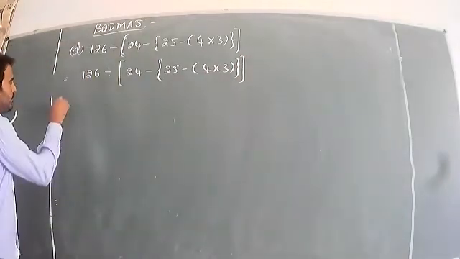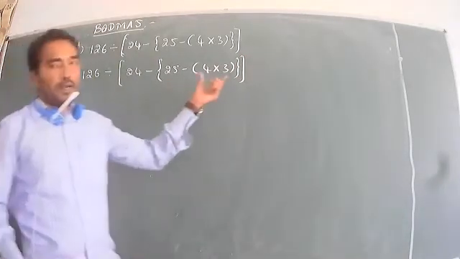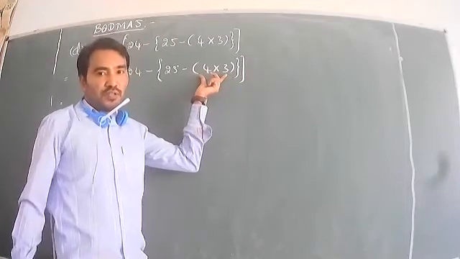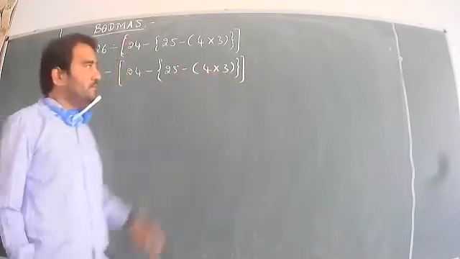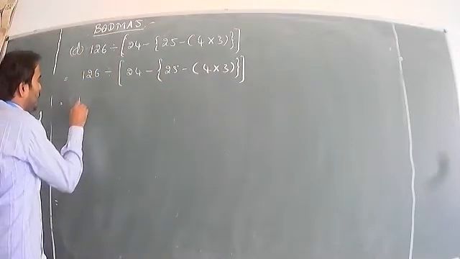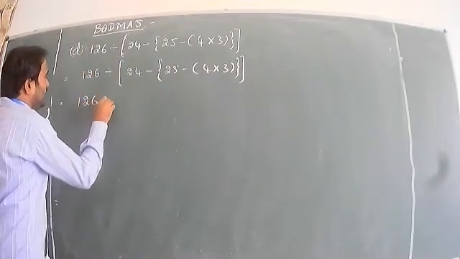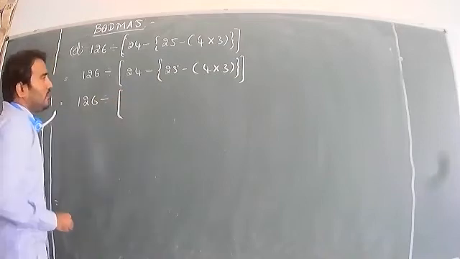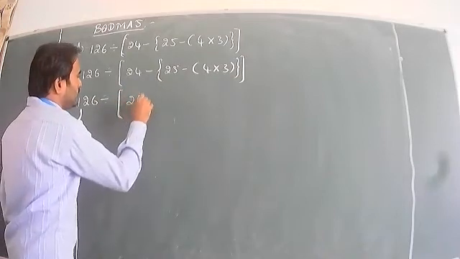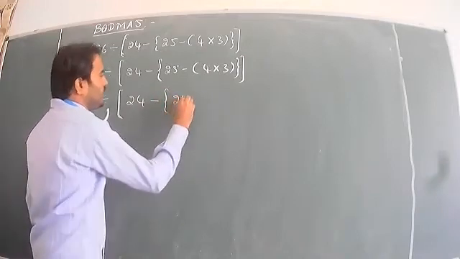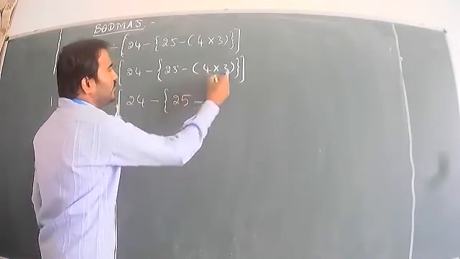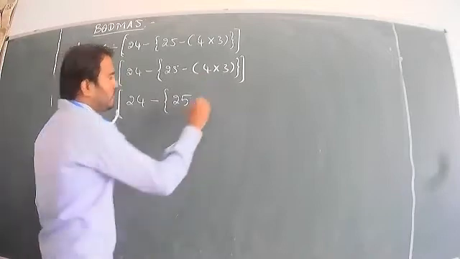Okay, so now find out the sum of the common bracket. What is the common bracket? 4 into 3. What is the product? 4 threes are 12. Okay, 126 divided by 24 minus flower bracket 25 minus, we finished the 4 into 3. 4 threes are 12.